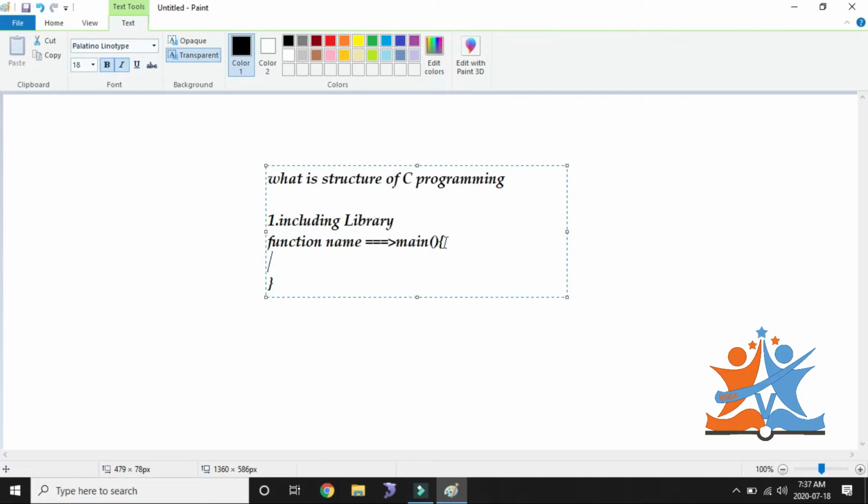Whenever we have a function, it must have open curly braces and close curly braces.